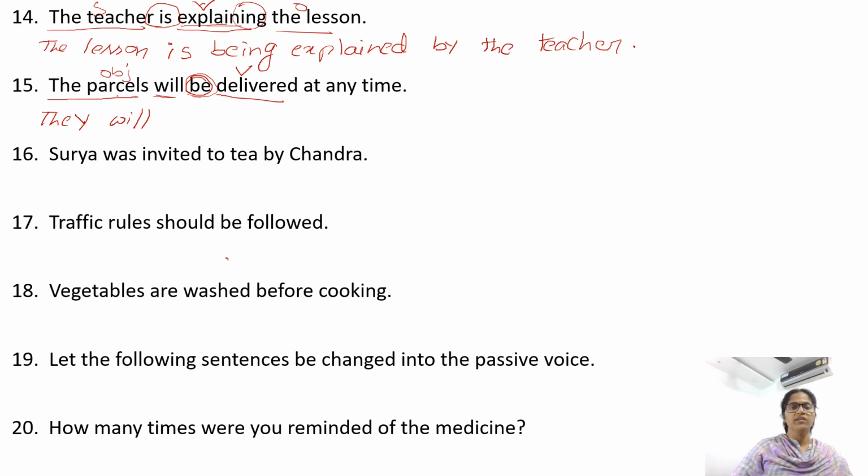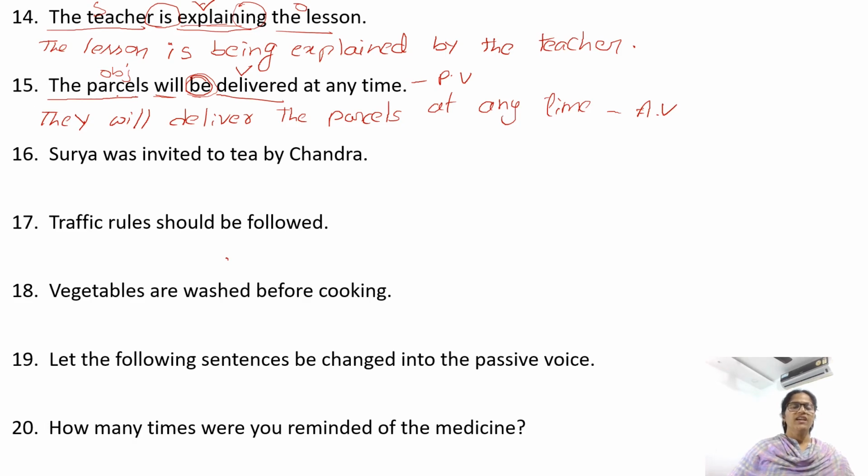So avoid using BEB. So they will deliver. After will, shall, can, may, might, V1 form of a verb. They will deliver the parcels at any time. Here the sentence is in passive voice. We change it into active voice.